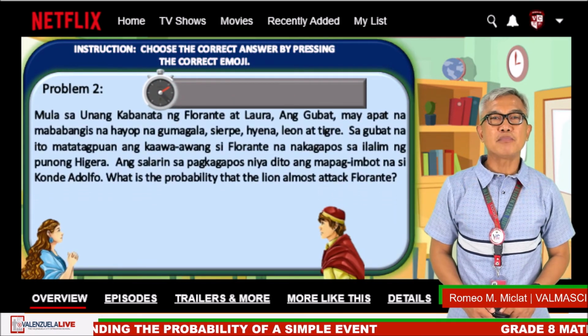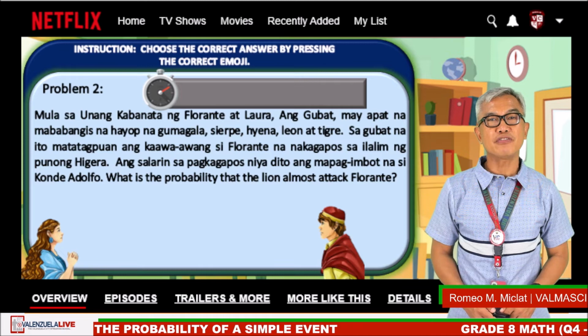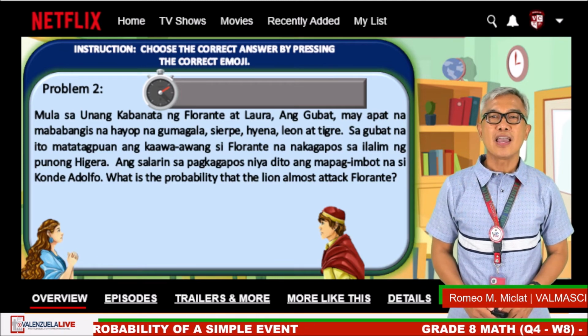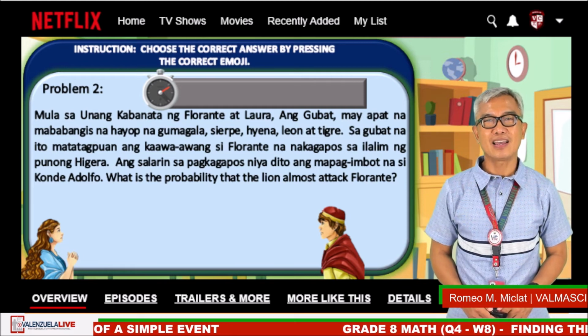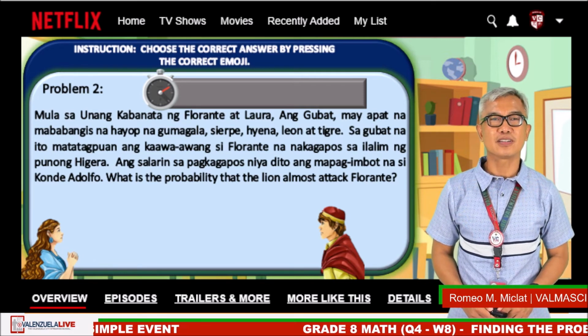Our problem number 2 came from our Filipino subject. Ito ay mula sa Florante at Laura, mula sa unang kabanata. And here is the situation.